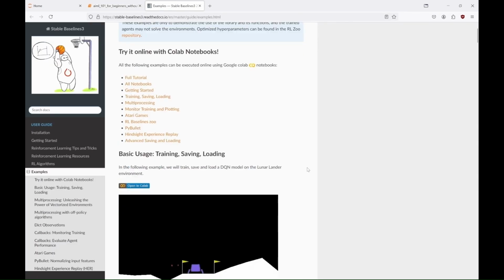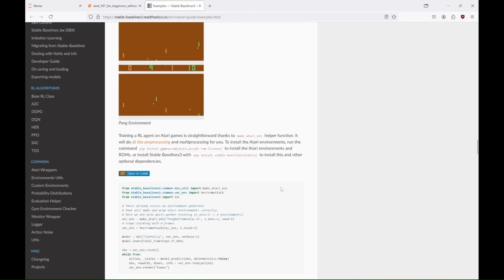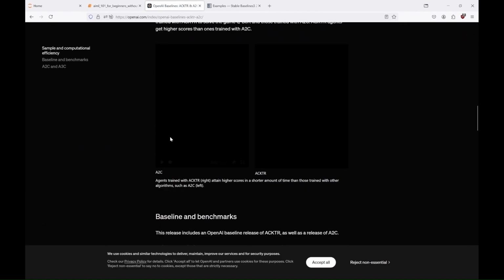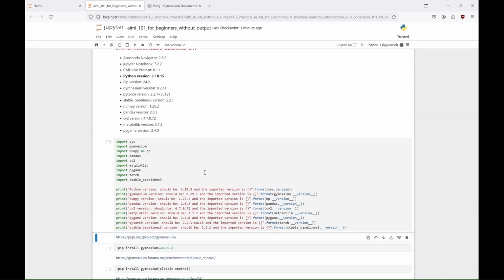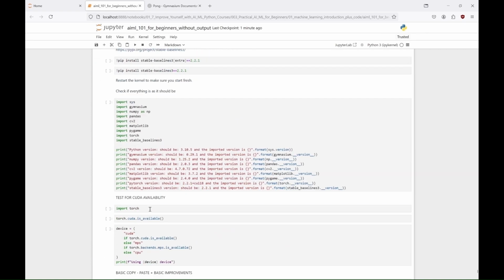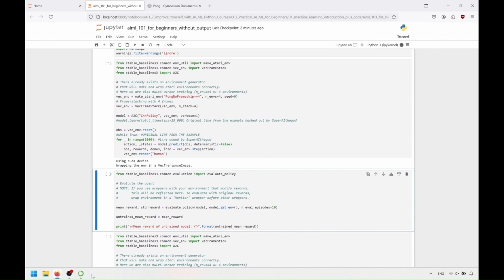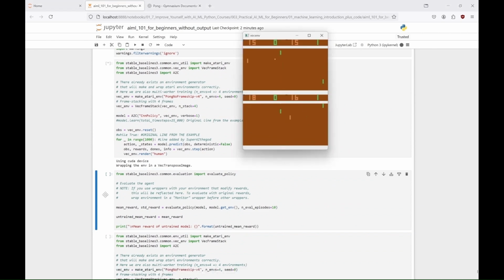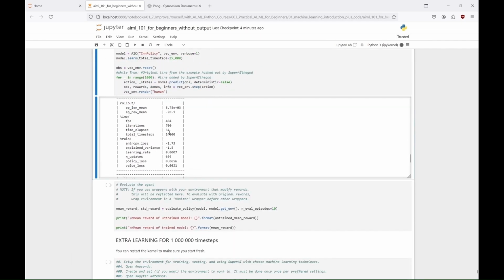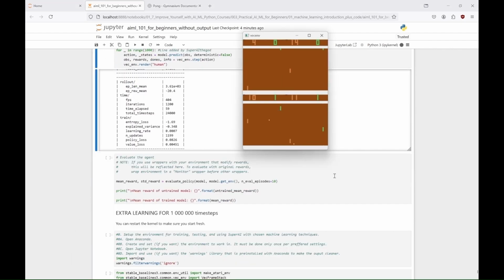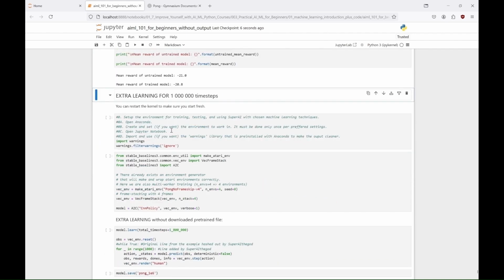And now, let's move on to our final examples of reinforcement learning. This time, we'll use advanced Actor-Critic, A2C, once again, but with Atari environments, Pong and Breakout. So, just a basic check to see if everything works. Now, let's see the untrained agent. And yes, you can probably guess which one it is. There is a lot of work ahead of us. So let's start with a 25,000 time steps warm-up. And as you can see, we made some progress, but that's just a beginning. Let's add 1 million time steps to our training.